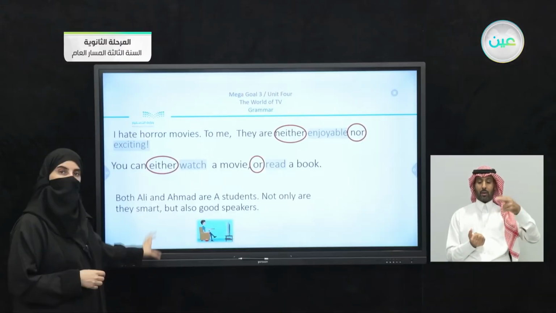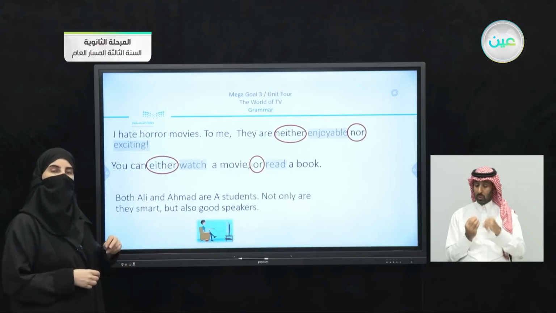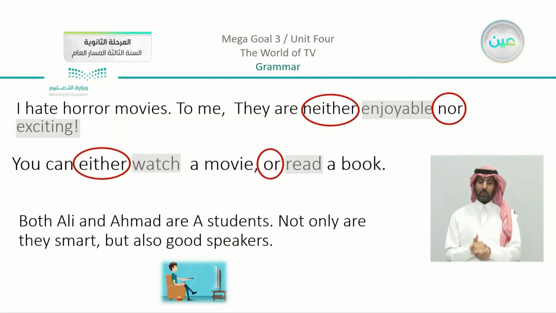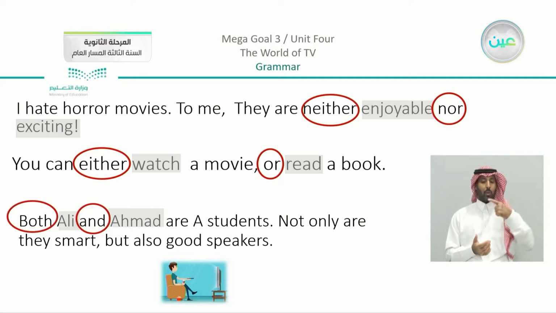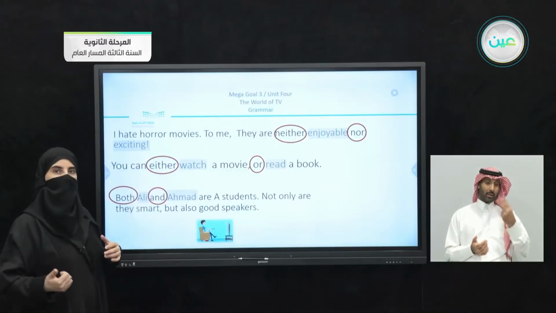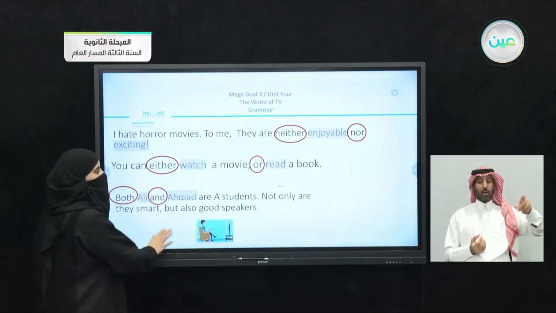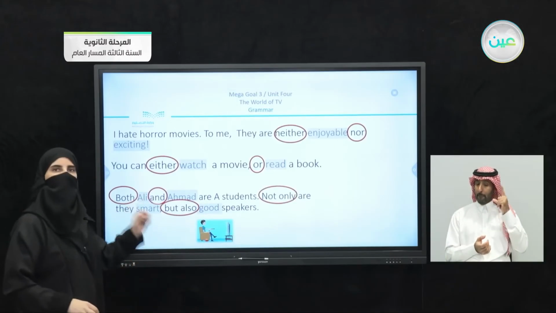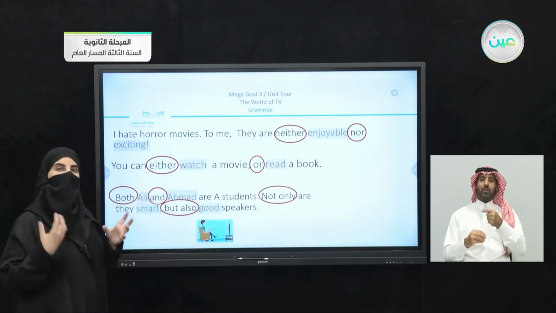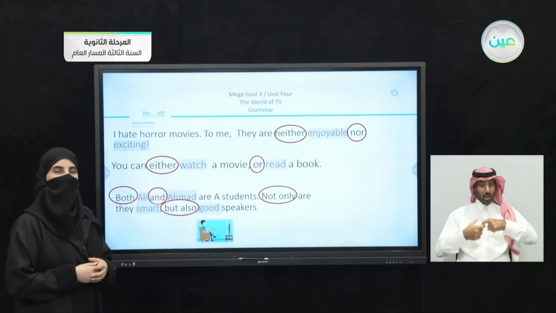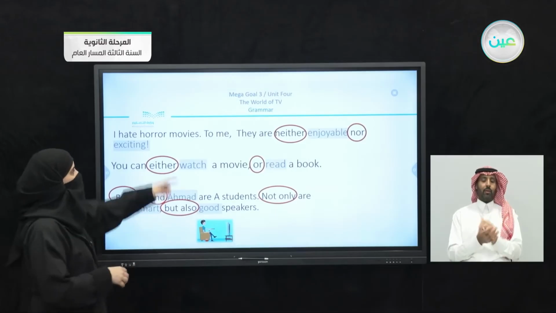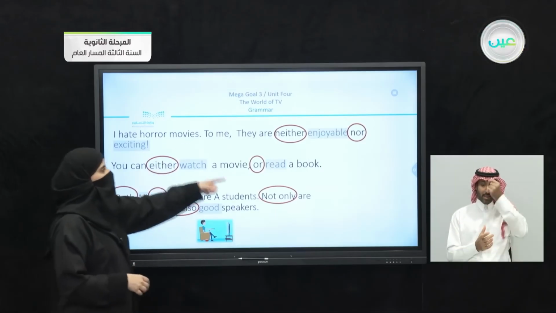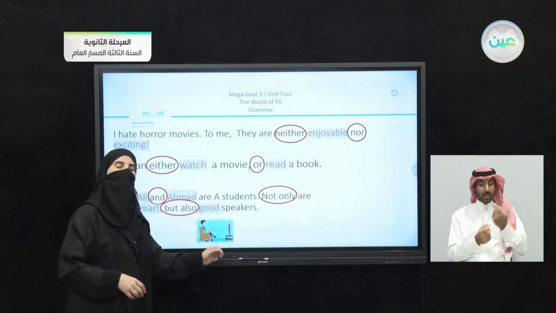Actually, in the last lesson, we had two types of paired conjunctions. You can see that, first of all, I am talking about Ali and Ahmed, nouns, using both and. And in the second part, we have not only are they smart, but also good speakers. Here I linked adjectives together. So once again, you can see that we have adjectives, verbs, nouns, and adjectives again.